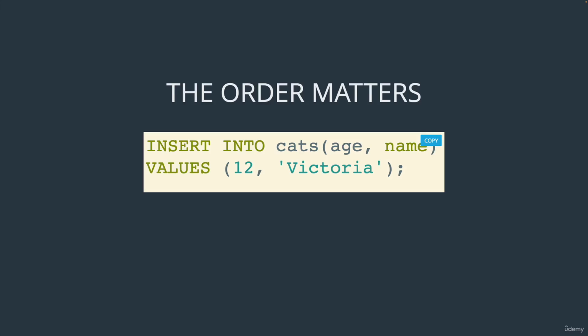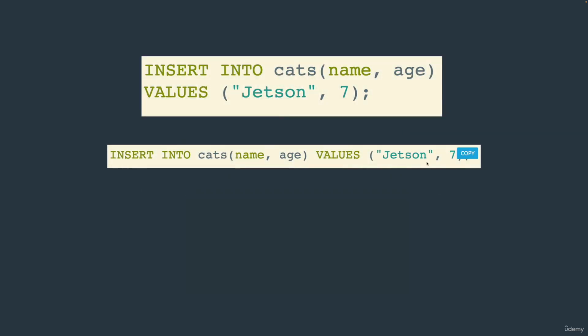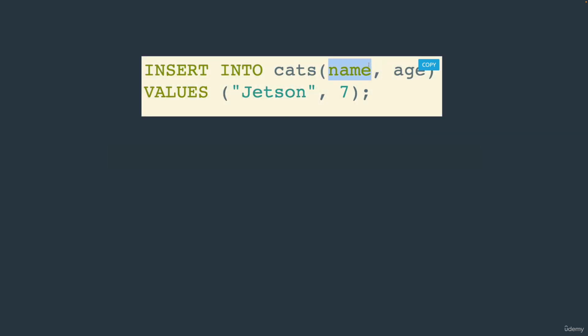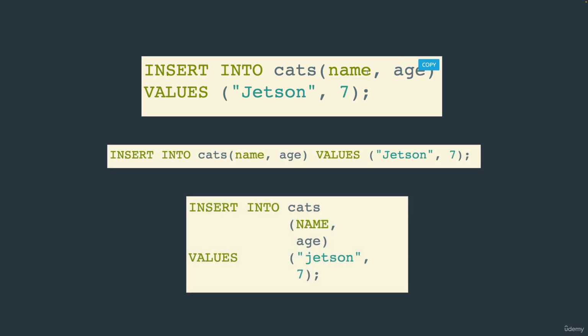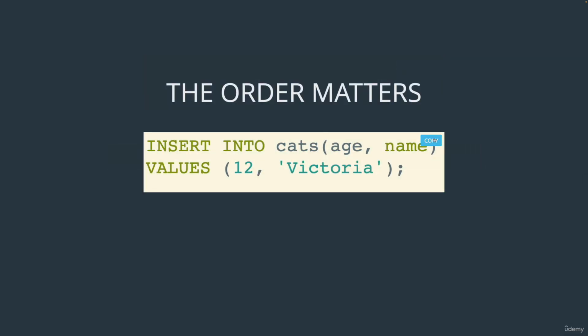Next, we have a bit more to cover with basic inserts. First of all, I mentioned the order matters in the sense that if we tell MySQL that name is coming first in this first part of the insert, then we have to make sure name comes first. It doesn't know that this is a name and this is an age unless we follow the order that we lay out. But we can switch that order. There's no rule that says we have to have name and then age. We could do age and then name. We just want to make sure that we follow that pattern.